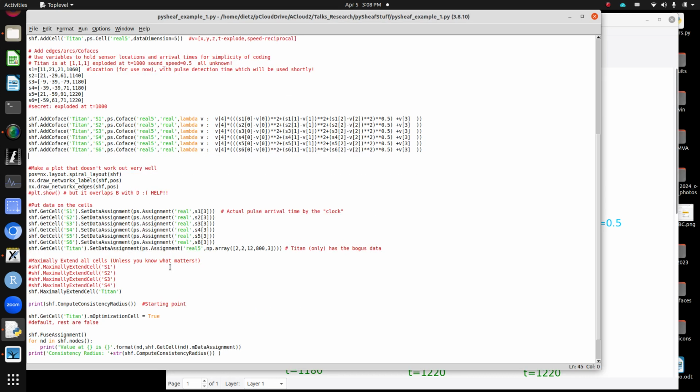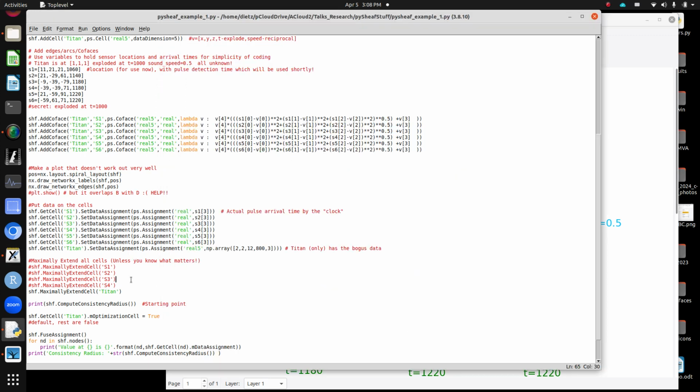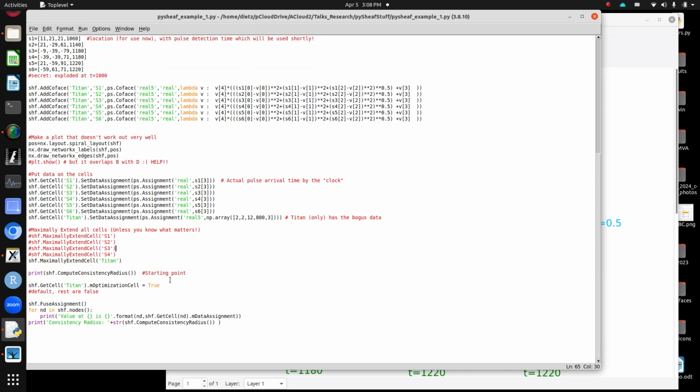I'm going to maximally extend, and similarly to what we had in the last case, we can blank out all of these. We don't really care. We're only propagating information from the Titan outwards, so we really only need to maximally extend Titan. And then I'm going to look at my consistency radius that I'm starting with, and then I'm going to allow the algorithm to optimize on the Titan variables, and then I'm going to ask it to do its sheaf magic and then see what happens. So let's see if this works.